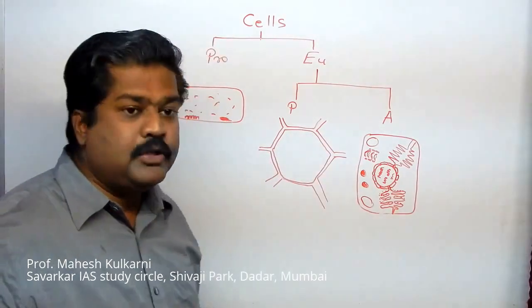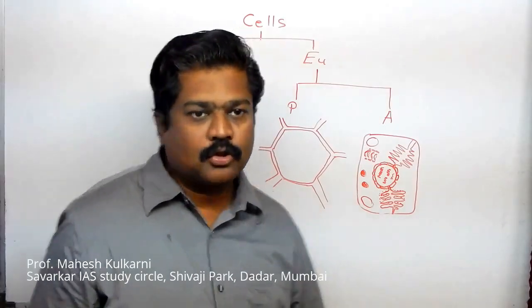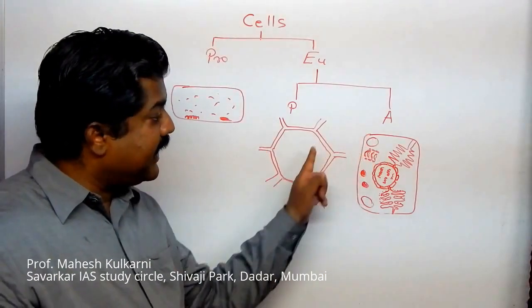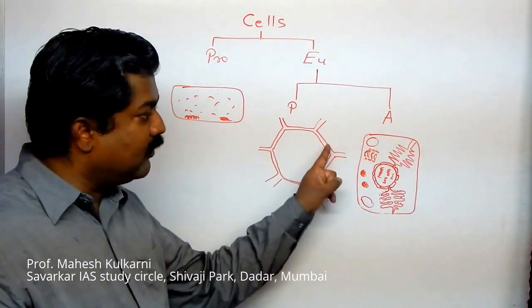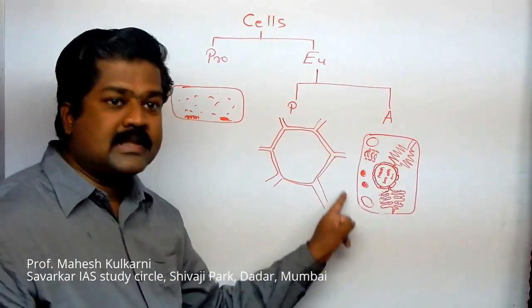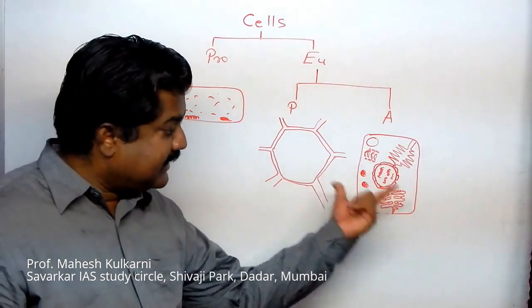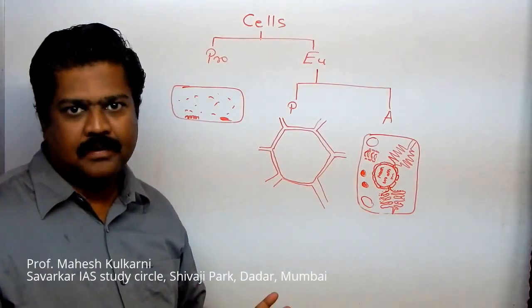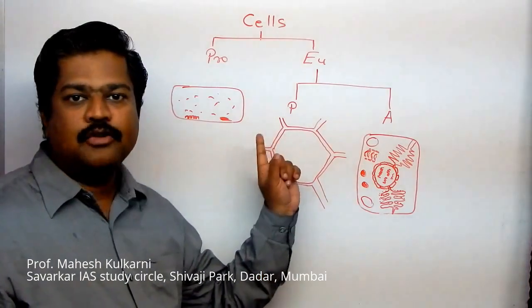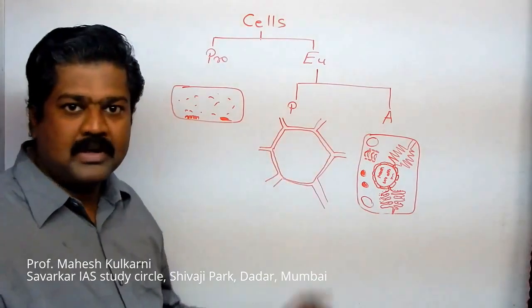The material used for the cell wall is called cellulose. So here the basic difference between animal cell and plant cell is that plant cells have a cellulose cell wall around them, whereas animal cells don't have a cellulose cell wall. Animal cells do not have any fixed shape, but plant cells are usually rigid. They possess a simple fixed shape.